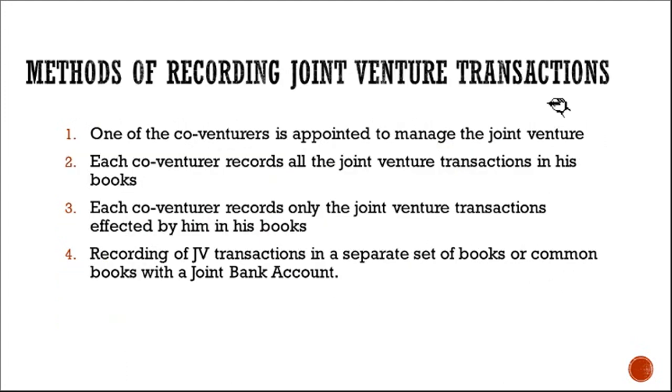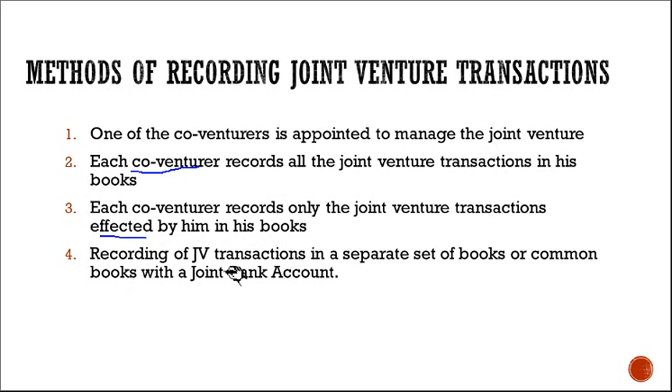So, methods of recording joint venture transactions. Here there are four methods. The first three methods are very simple. One of the co-venturers is appointed to manage the joint venture. So one person is managing everything, writing all the expenses, income, everything. Second, each co-venturer records all the joint venture transactions in his books. So everyone is recording all the transactions. Third, each co-venturer records only the joint venture transactions effected by him in his books. So everyone is writing only his own transactions.